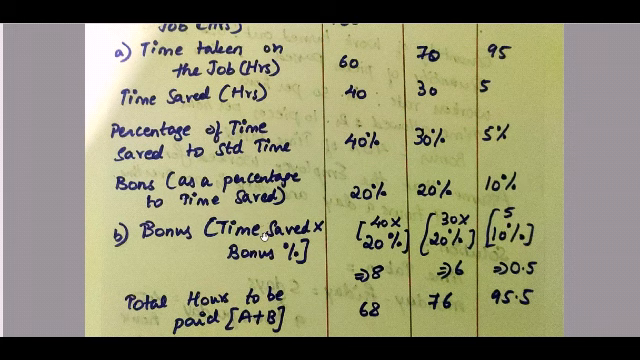Now bonus is equal to time saved into bonus percentage. So 40 into 20%.